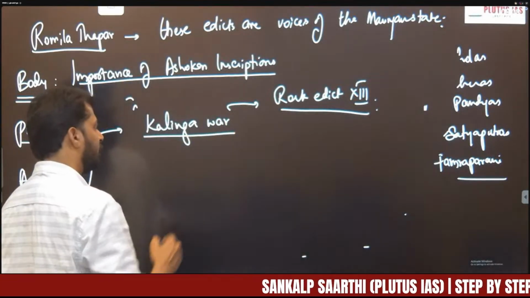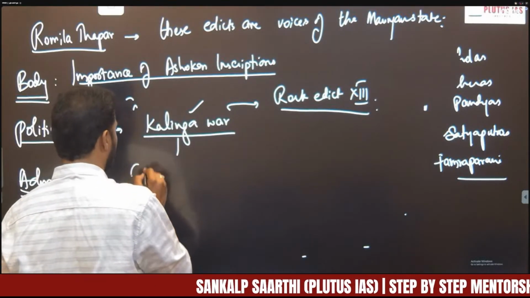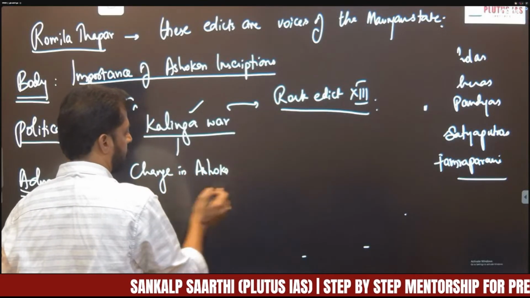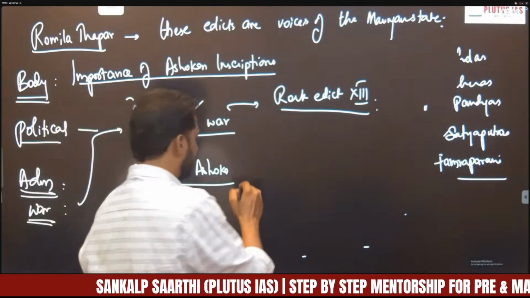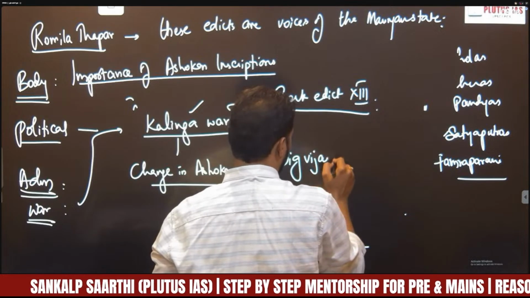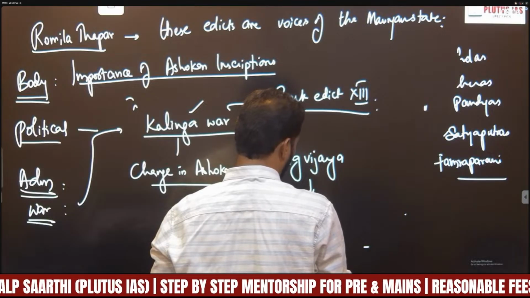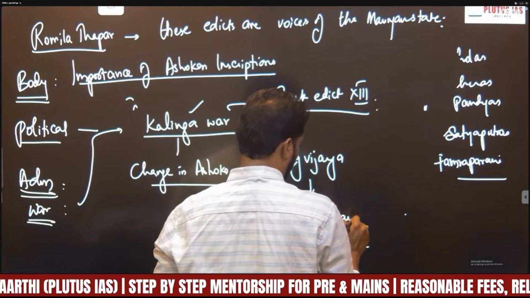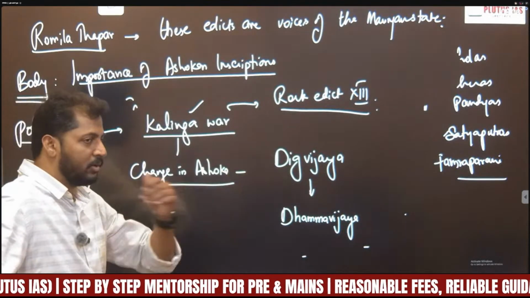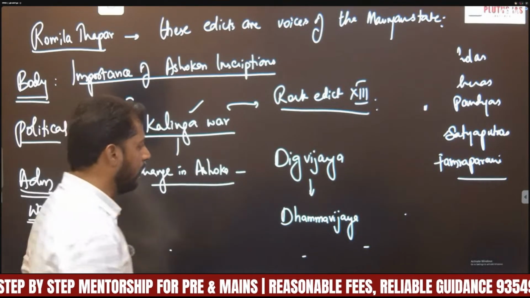Rock Edict 13 mentions the change in Ashoka, from Digvijaya to Dhammavijaya. That is, from military conquest to cultural or moral conquest.